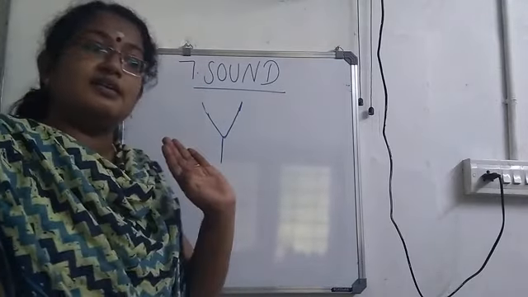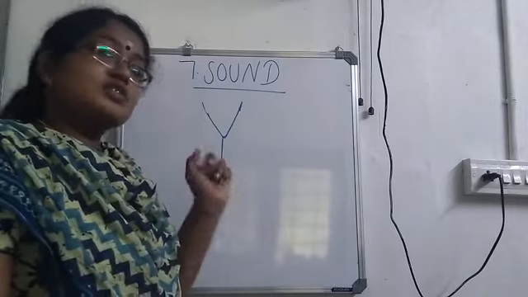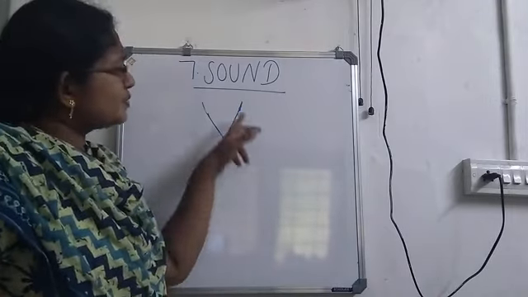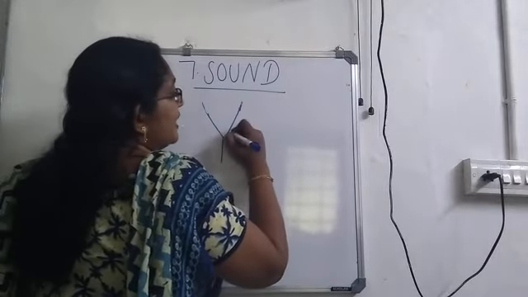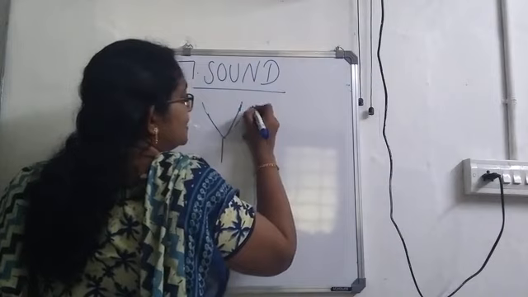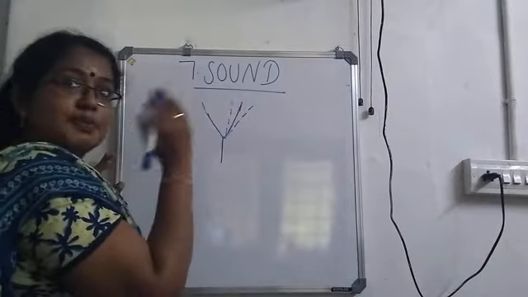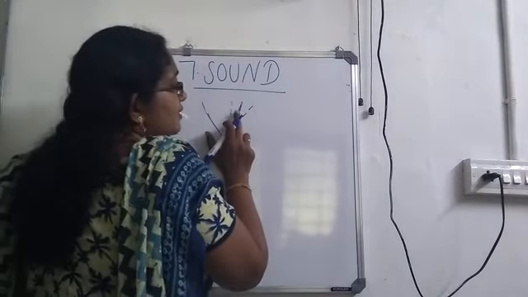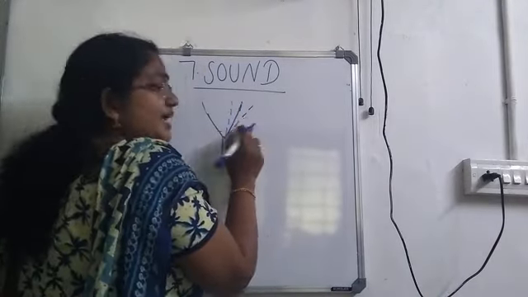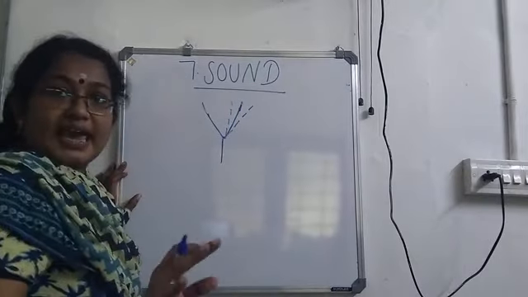Now when you hit it on a rubber hammer, the prongs will start vibrating. Here I'll be considering this part. It vibrates means first it will move to this region, then it will come back, and again it will move to the next part. Like this it will be vibrating. So when this prong comes to this place, what happens here? What is present around this? We have air, isn't it?